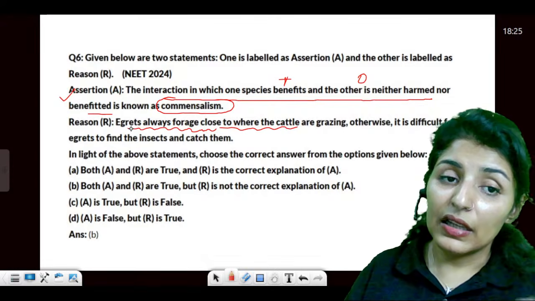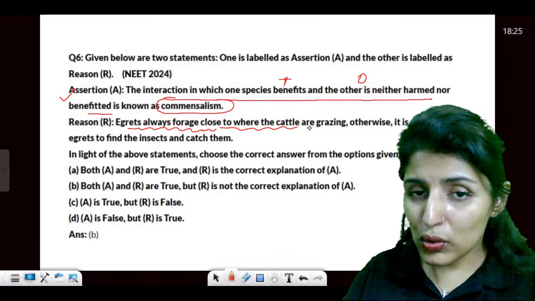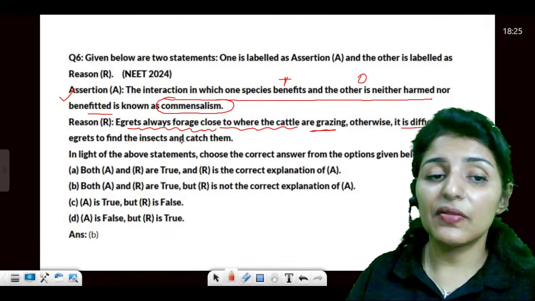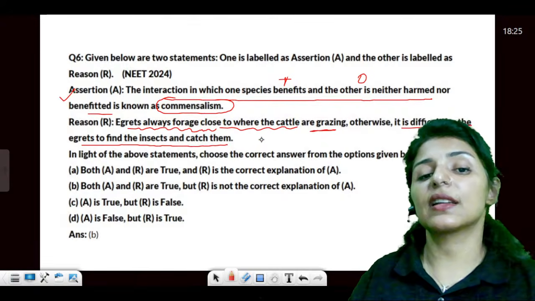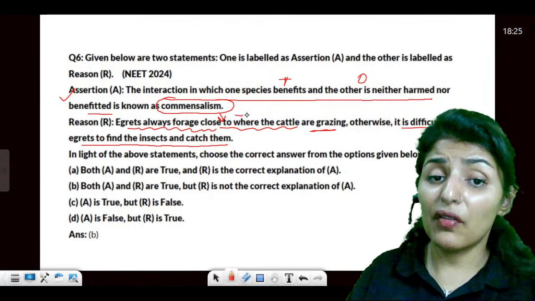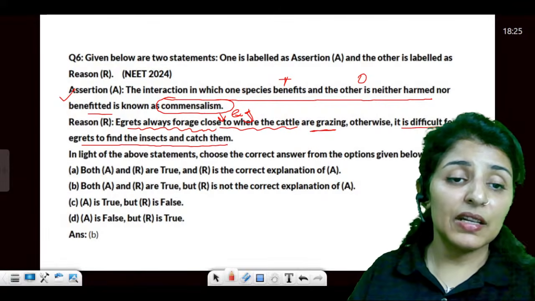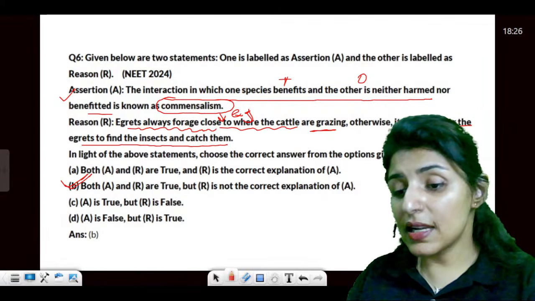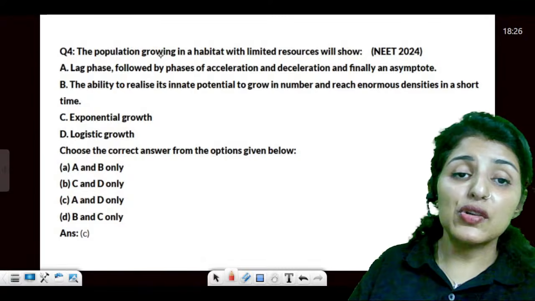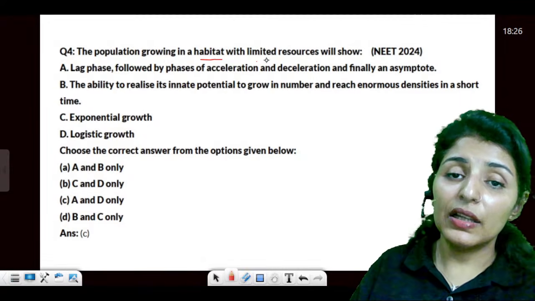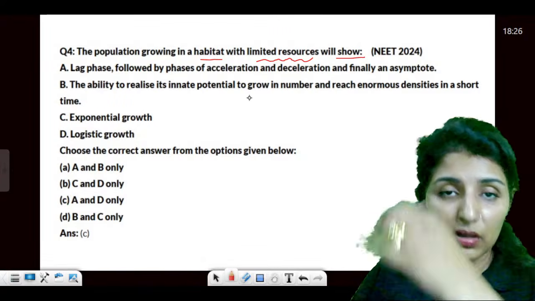repeated examples. Egrets always forage close to the cattle that are grazing. Otherwise, it is difficult for the egrets to find the insects and catch them. This is an example of commensalism. It is not the explanation. So the answer would be B. Is that clear?